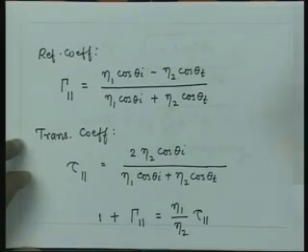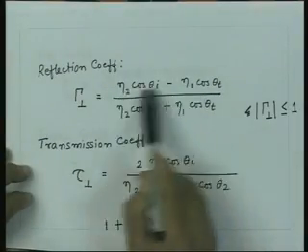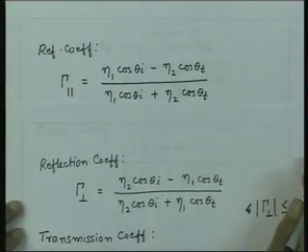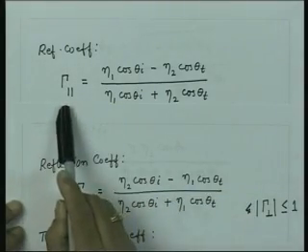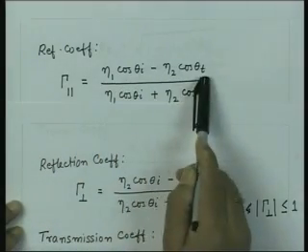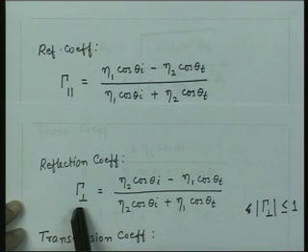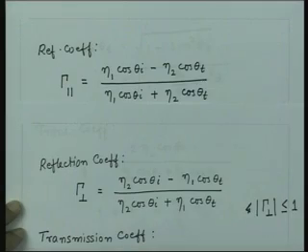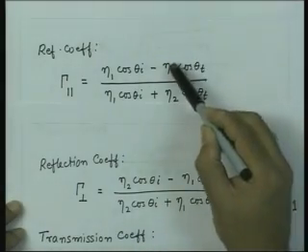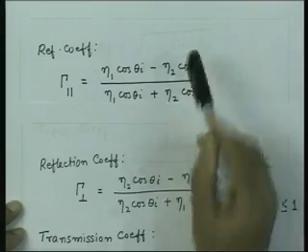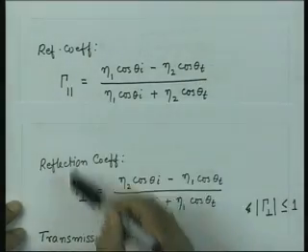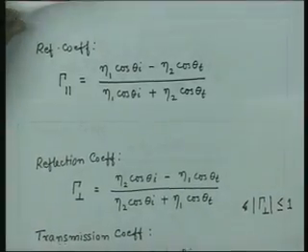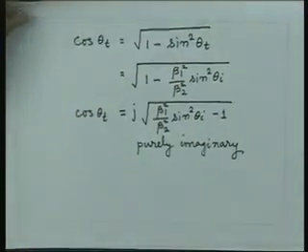At that time we had pointed out that essentially it is the interchanging of eta 2 and eta 1, otherwise the expression for the two polarizations is similar. So, for parallel polarization it is eta 1 cos theta I minus eta 2 cos theta t, whereas for perpendicular polarization it is eta 2 cos theta I minus eta 1 cos theta t. So, in both these expressions, if I substitute now for cos theta t, which is a purely imaginary quantity, the reflection coefficient terms become complex. So, I can write explicitly for these two cases.